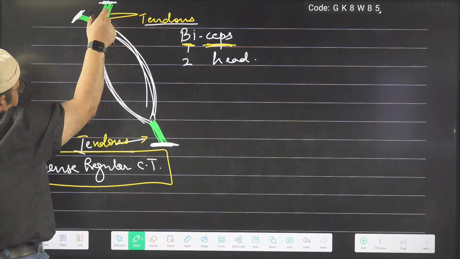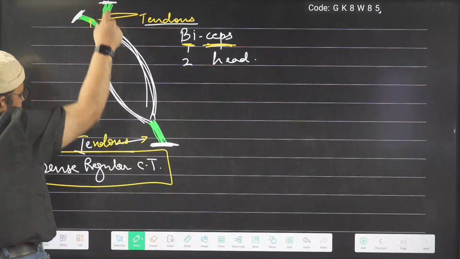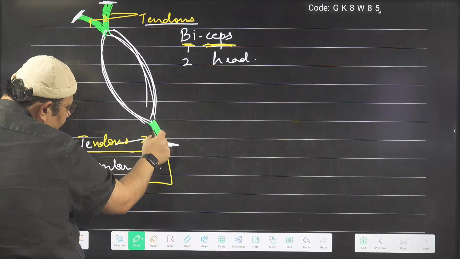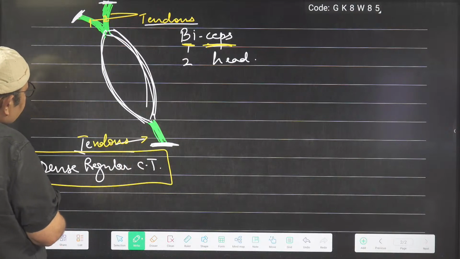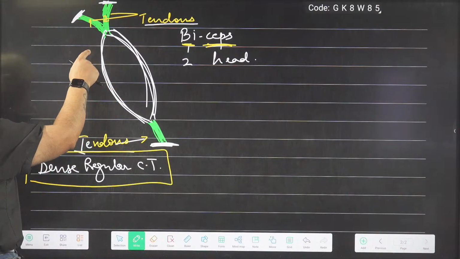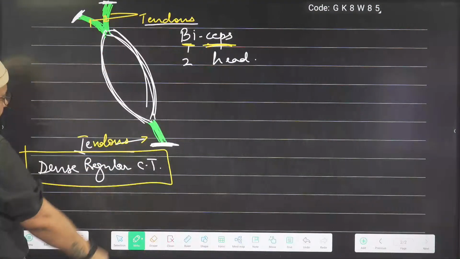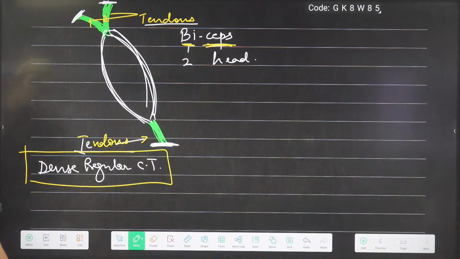Tendon of origin. Actually, every muscle has got one tendon by which, at one side it is attached to the bones, and the other end also is attached with the help of a tendon. Now, in anatomy, both these tendons have some different features. One of them is known as origin, and one is insertion. Depending upon the part which is moving, we call that part insertion, and the part which remains stationary, that part of the tendon or that head is called the origin.